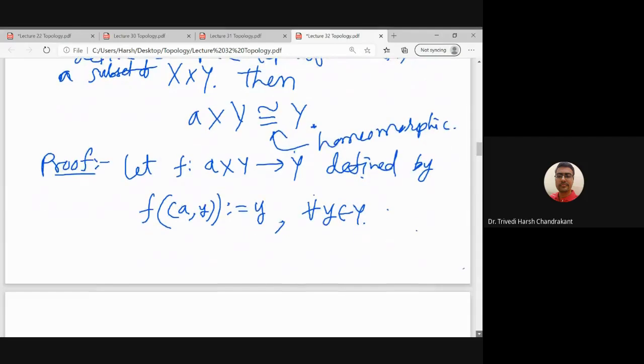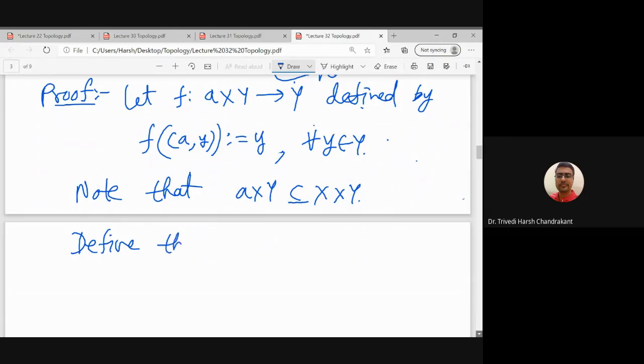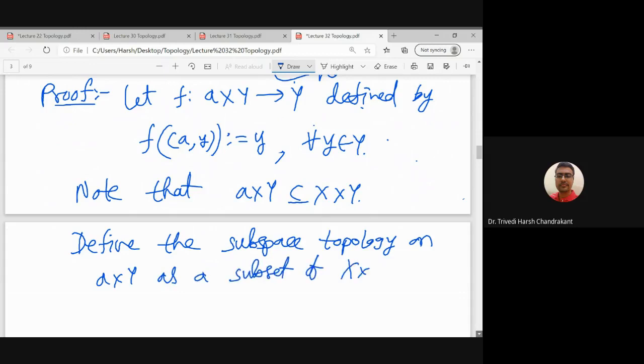So first thing we will use: note that A cross Y is a subset of X cross Y, because every element of A cross Y is an ordered tuple, and it is an element of X cross Y. So A cross Y is a subset of X cross Y. Therefore we can define the subspace topology on A cross Y as a subset of X cross Y.